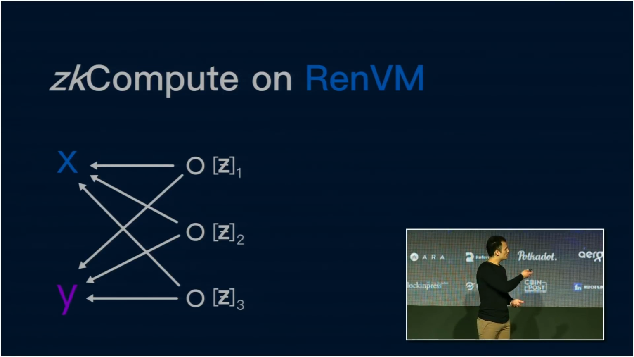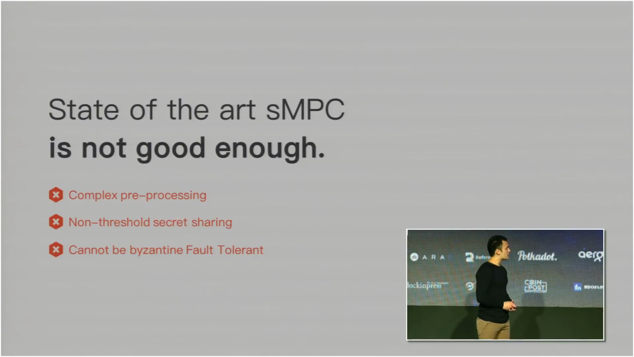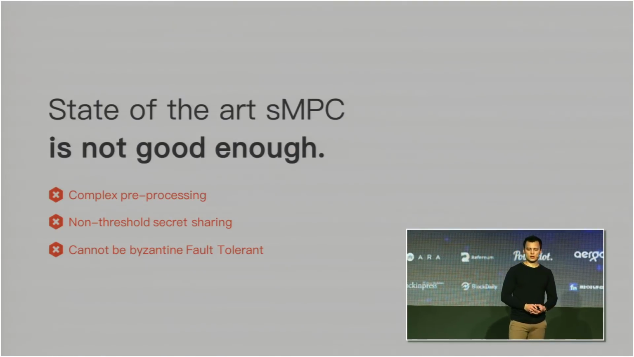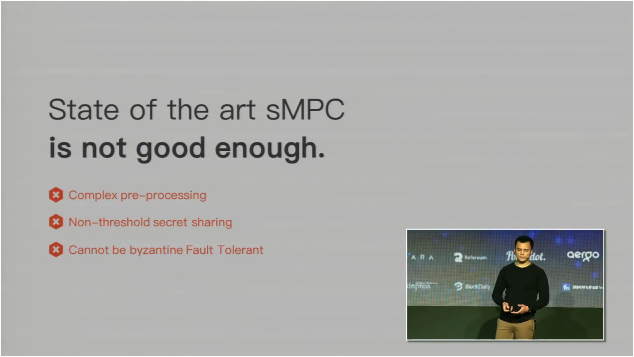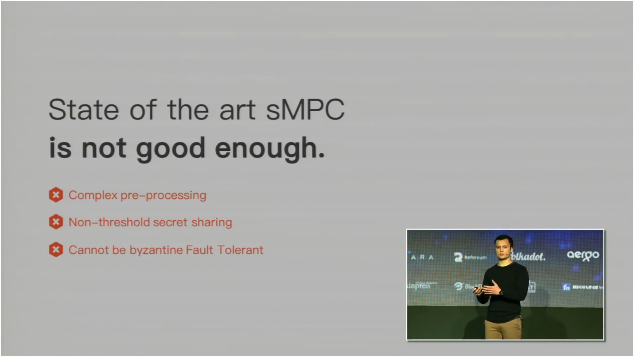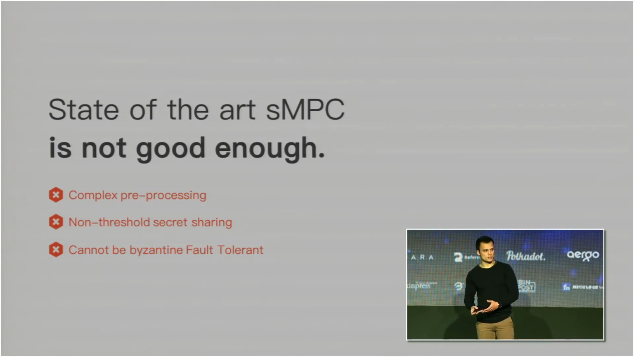Now, state-of-the-art SMPC is not quite good enough, not for decentralized networks. And this is for three core reasons. The first is that it requires a complex pre-processing phase. Whenever you want to do a single bitwise multiplication in the online processing phase, before you do that, you have to generate 3 random values that are correlated.